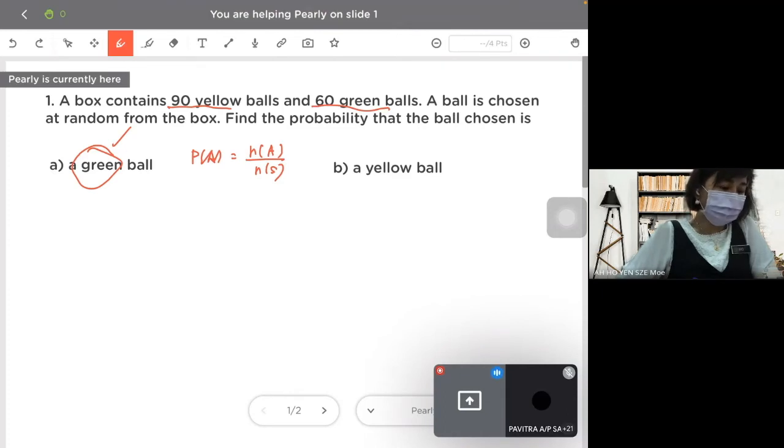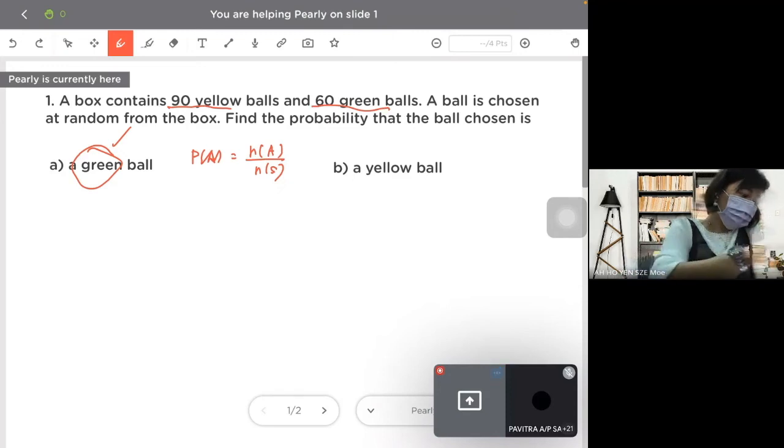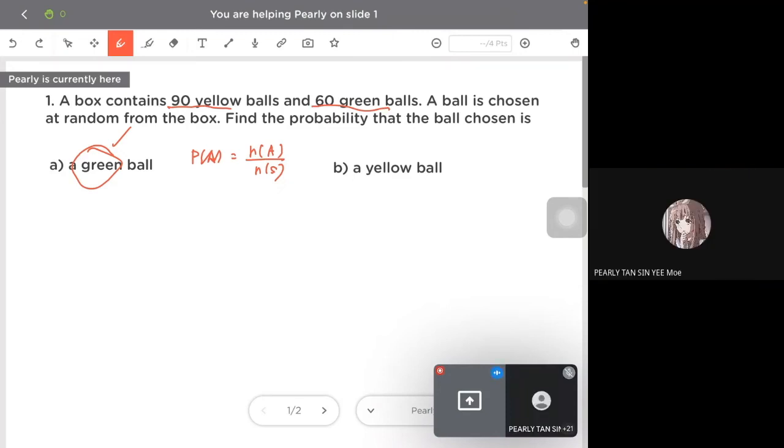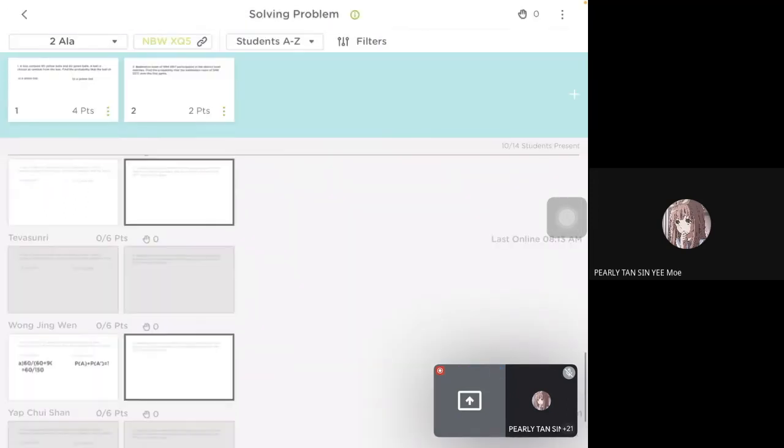That's your calculator. Okay, Polly? I already helped you for the A. So B is exactly the same. We just need to change the color of the ball. Can, Polly? Can continue. Okay, Lara okay or not? Okay, so continue.